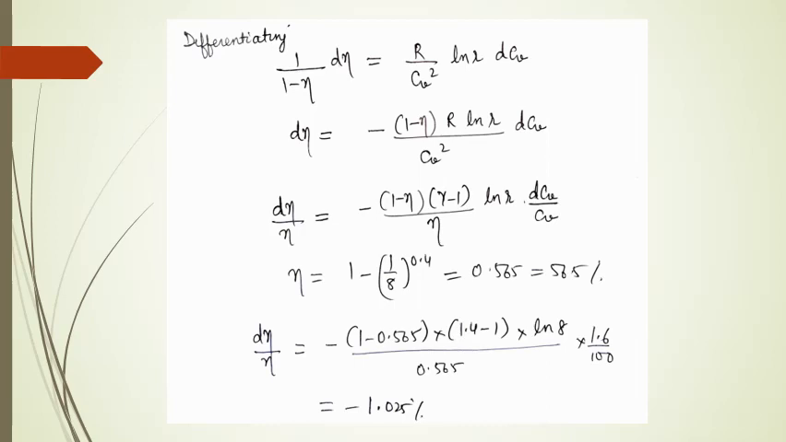Now in the above expression, that is the third equation shown on the slide, we put the values of all the parameters, that is the compression ratio, the air standard efficiency and the ratio of specific heats. After putting all the values, we get the value equal to minus 1.025. This is basically the change in air standard efficiency per unit original air standard efficiency.